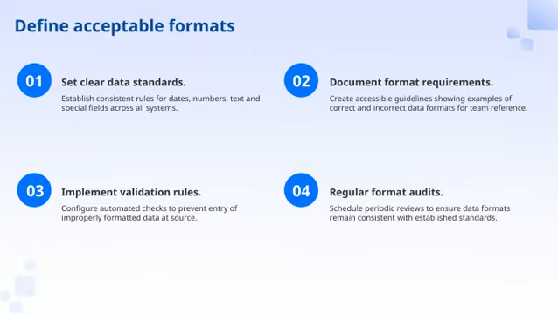Documenting these format requirements is also crucial. We should create accessible guidelines that include examples of both correct and incorrect data formats, so the team has a handy reference. Next, implementing validation rules is a key step. By configuring automated checks, we can catch and prevent improperly formatted data at the point of entry, saving time and maintaining quality.